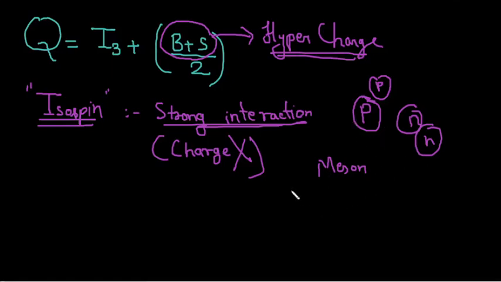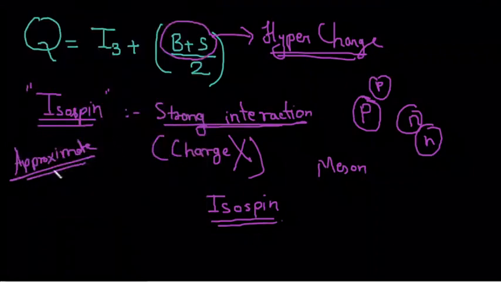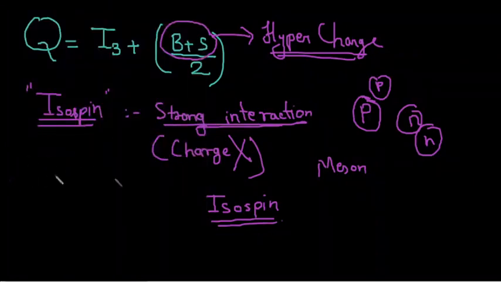In all of those we have already mentioned the isospins, so you just need to remember those isospins for the elementary particles. This is actually an approximate law of conservation. We will see what the approximate laws of conservation and the essential laws of conservation are. So this is just for isospin.